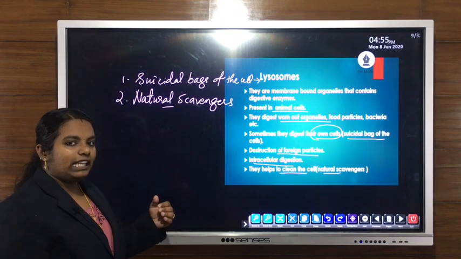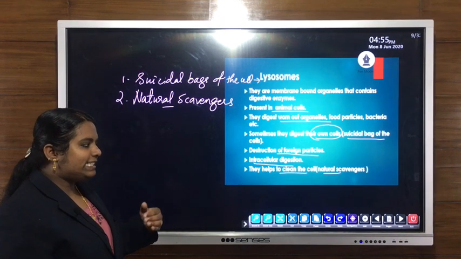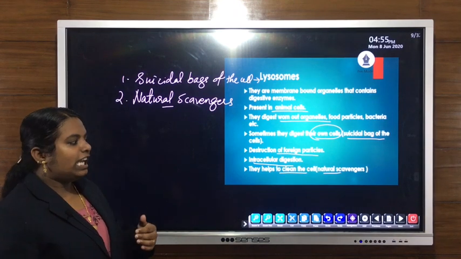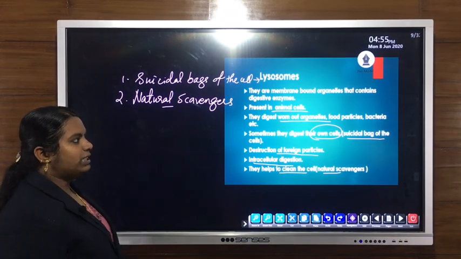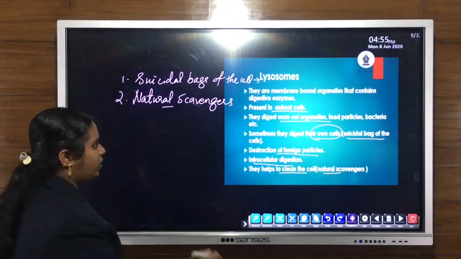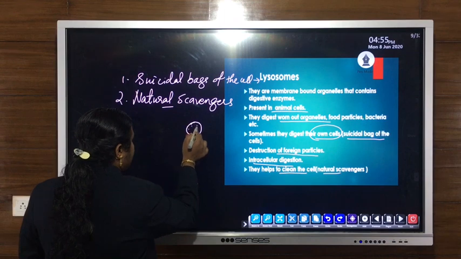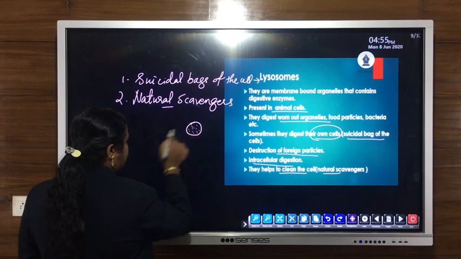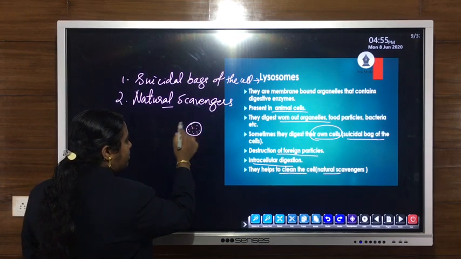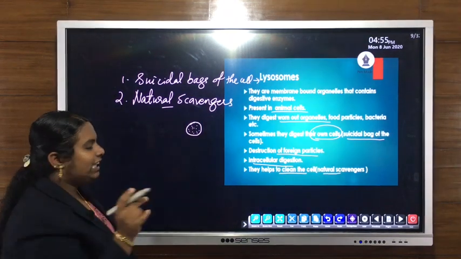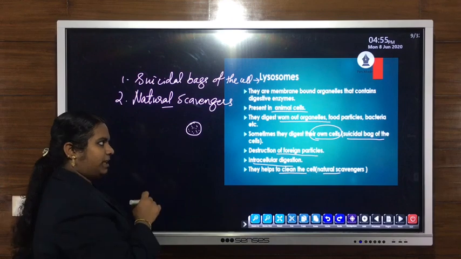That is why they are known as natural scavengers of the cell. So lysosomes are small membrane bound cell organelles which contain hydrolytic enzymes, present only in animal cells, and they contain digestive enzymes.